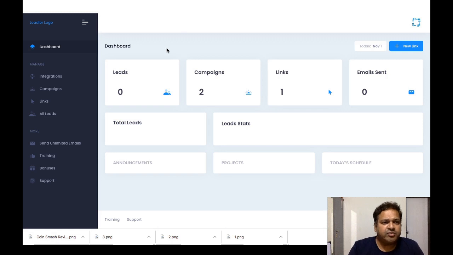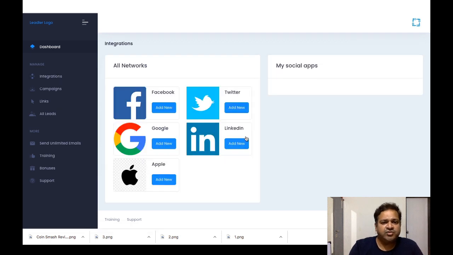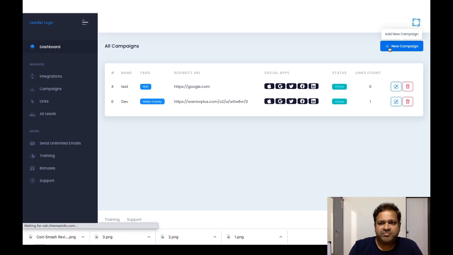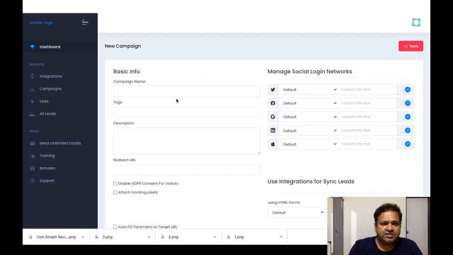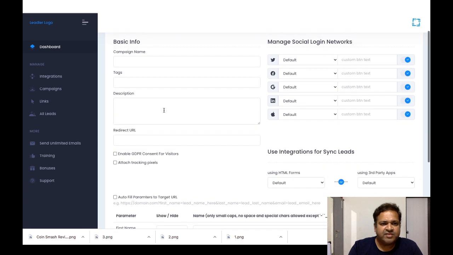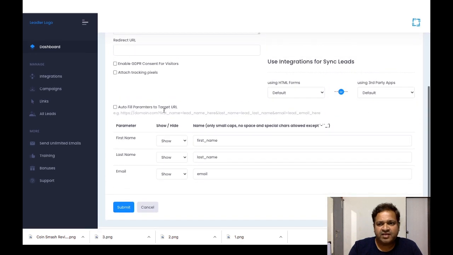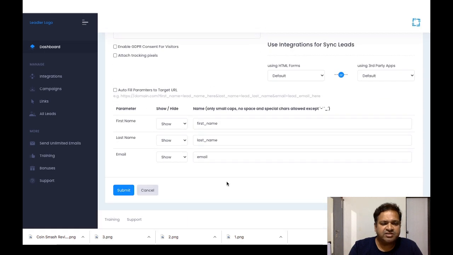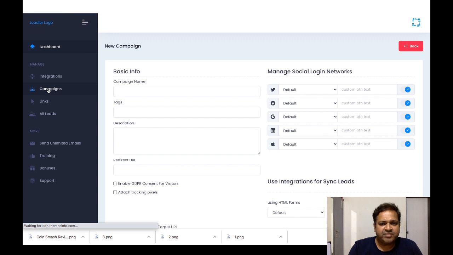Now this is the control panel of Lidler. It's a very nice and clean control panel, so any newbie can easily access it and understand how to use it. On the left hand side we have the navigation system, where we have the integrations. Using this integration, you can use your social media directly from the app. This is the campaign manager. You can create a campaign by clicking on new campaigns. You can add basic information like your name, tags, description, and after filling in this form you just have to click on submit. That will create your campaign.